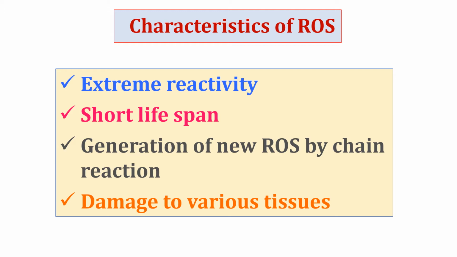Then they can generate new reactive oxygen species or new reactive nitrogen species by free radical chain reaction, which we will discuss in coming slides in detail. And most importantly, they can damage various tissues, like cell membranes, nucleic acid, various cell organelles, etc.